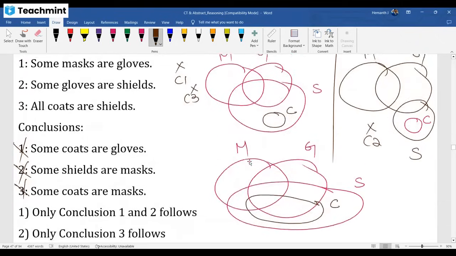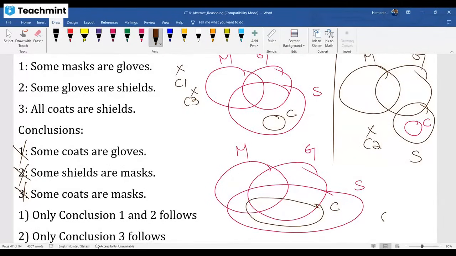Sir, in this diagram, all true. My dear friend, in the third diagram, all true. You can check all three conclusions true there. But don't say the first one is true in all diagrams. No, here it failed. Out. Second one, is it true in all diagrams? No, it failed here. Out. The second one is true in this diagram, but don't take it as the answer. The problem is that your conclusion should satisfy all diagrams. Here 1 and 3 failed. Throw them out. 2 also failed. Throw it out. None follows is your answer.